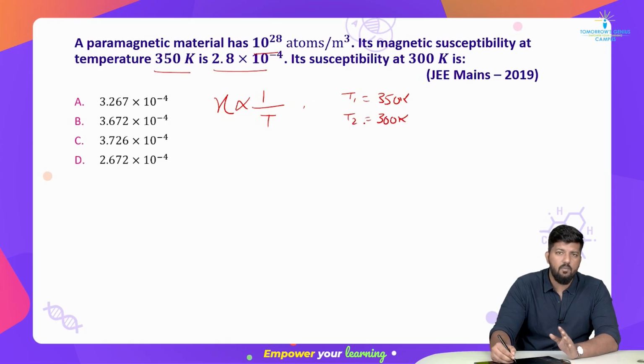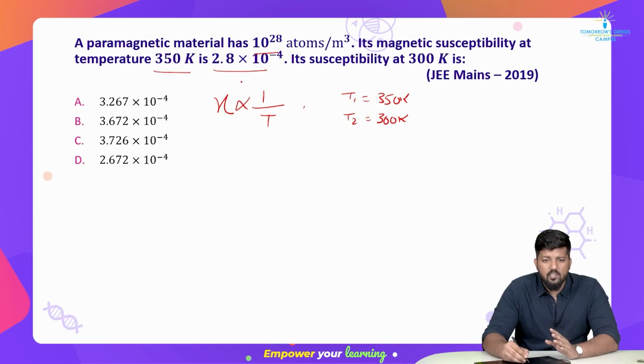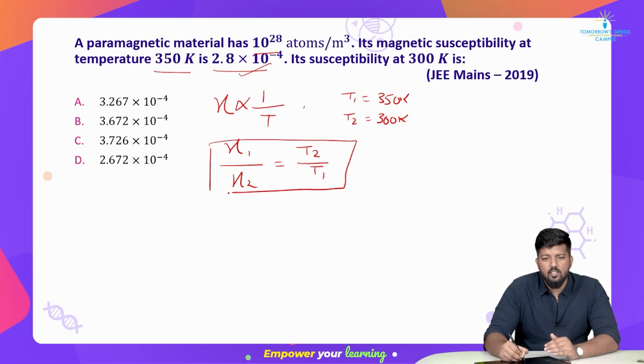Chi 1, the susceptibility, is given as 2.8. So can we do the ratios? Yes. Chi 1 divided by chi 2 is equal to T2 divided by T1. This is the concept to solve this question, right?